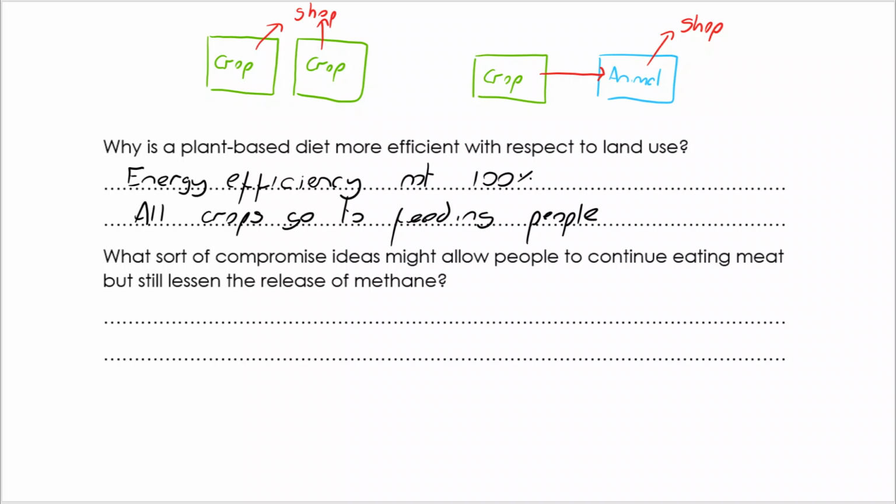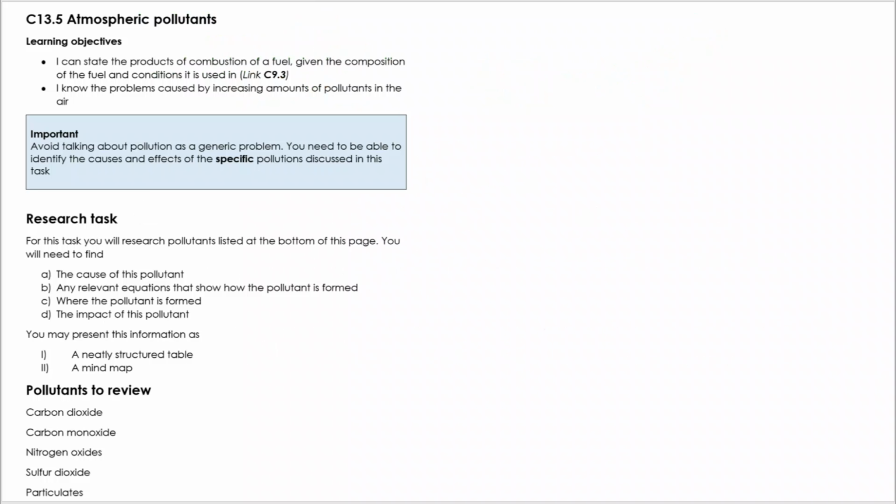So what other opportunities are there? Well, there are campaigns for a meat-free Monday or going meat-free 1 day a week. Could be something like that. Finally, a summary of the atmospheric pollutants, the problems they cause, where they come from. And I have put together a mind map. I'm not going to talk about this in great detail.